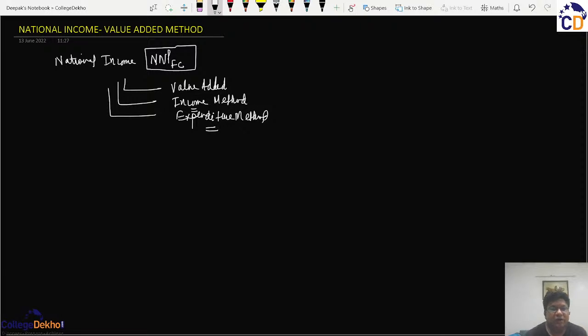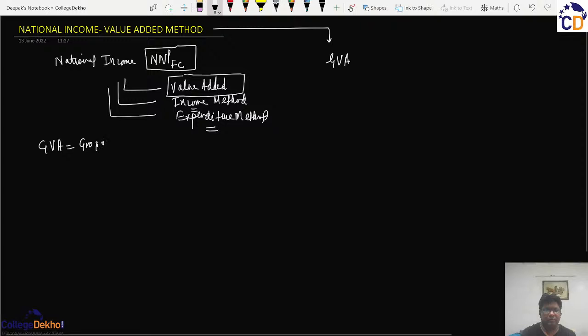So we can calculate the national income by these three methods, and in this session we will focus on the value added method. So before I enter into the nitty-gritties, डिटेल में जाने से पहले अगर हम समरी करें, so as per the value added method, we will calculate the gross value added. So what is this word gross value added? We will discuss here. But before we enter or discuss these details, हम एक बार ये वर्ड समराइज करें कि वैल्यू एडेड मेथड का समराइज फॉर्मूला क्या है.